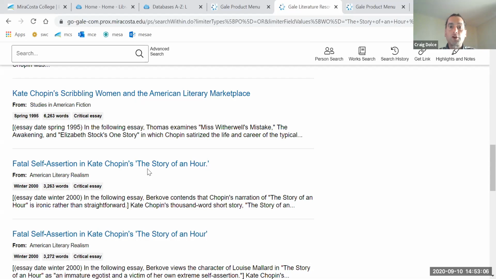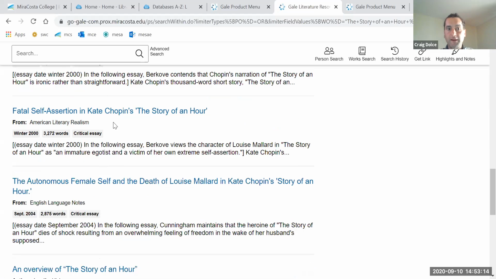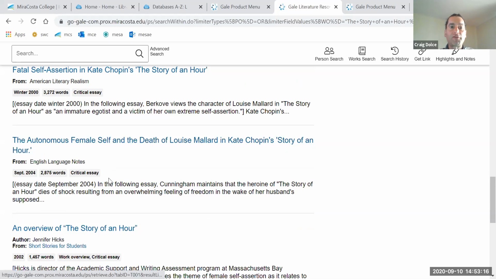If you would, look at this title, Fatal Self-Assertion in Kate Chopin's The Story of an Hour. Great source. And sometimes they're duplicated. The Autonomous Female Self and the Death of Louise Mallard in The Story of an Hour. Great source. An overview of The Story of an Hour. Great source. Right? Cunningham. So look at the description.